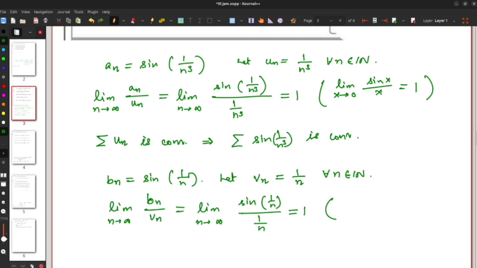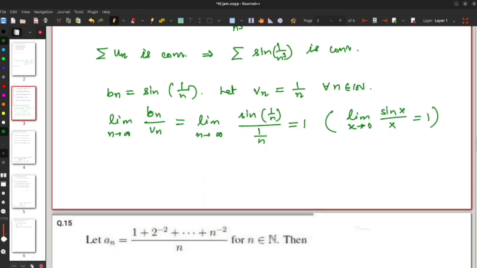We can obtain this limit by using the sequential criteria of the limit, and the limit x tends to 0 sine of x by x equal to 1. Again by limit comparison test, the series summation bn and summation vn converge or diverge together. Now summation vn is divergent. Therefore we can say that summation sine of 1 by n is also divergent.